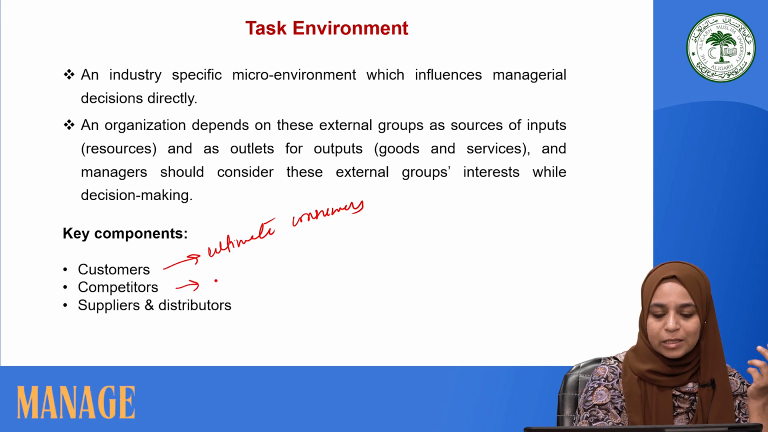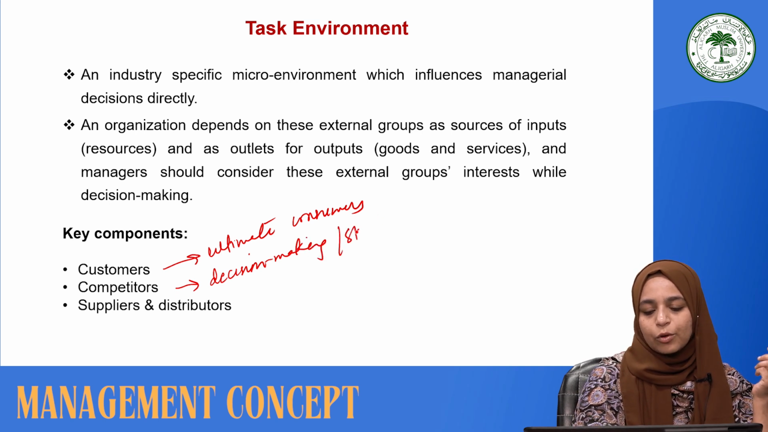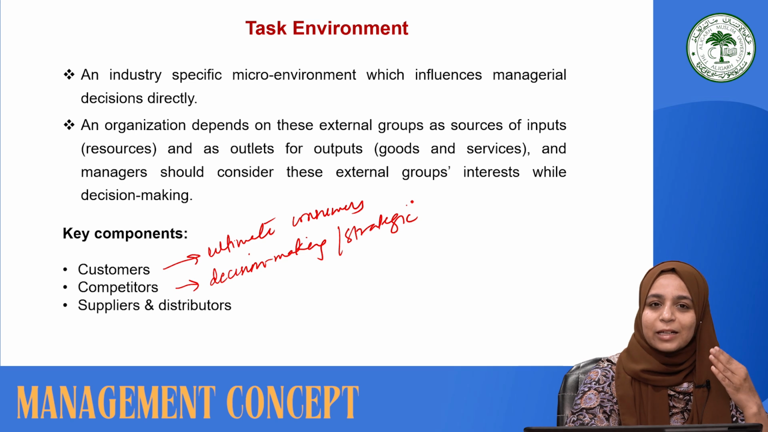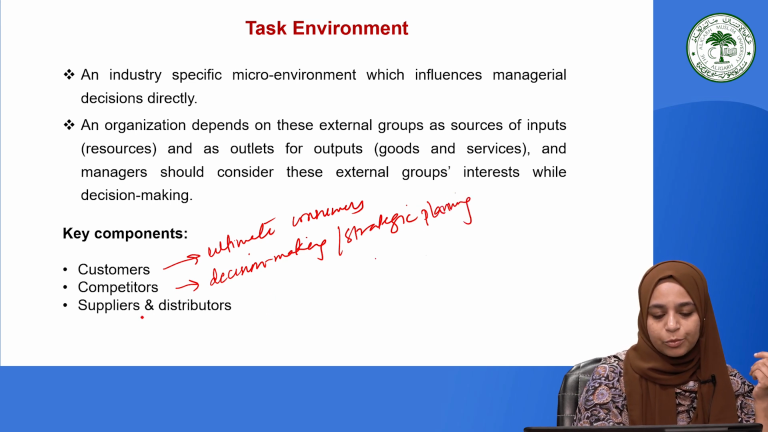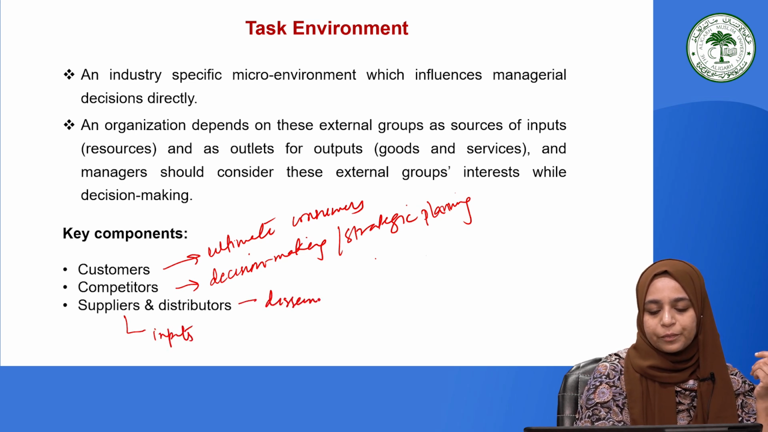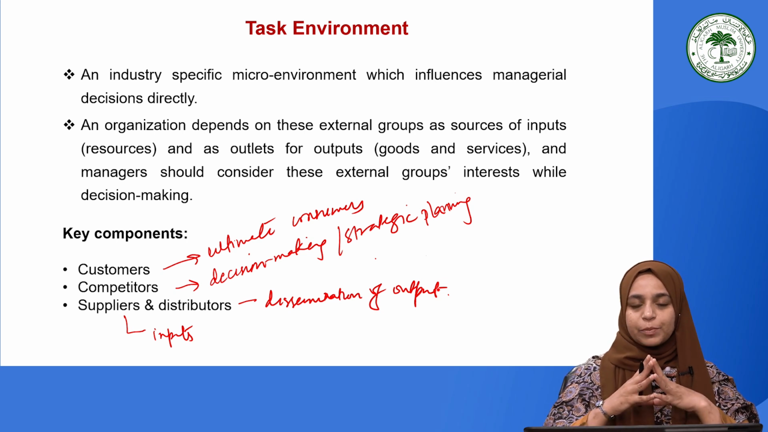The number of competitors directly affects the decision making of an organization, because they are directly going to affect the strategies of an organization. And it is very important for an organization to remain aware of the number of competitors for strategic planning, and the suppliers and distributors which are responsible for the inputs and the dissemination of output. So these are some key stakeholders in the task environment, and they are specific to industry.